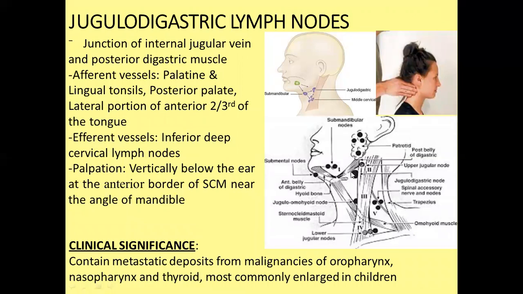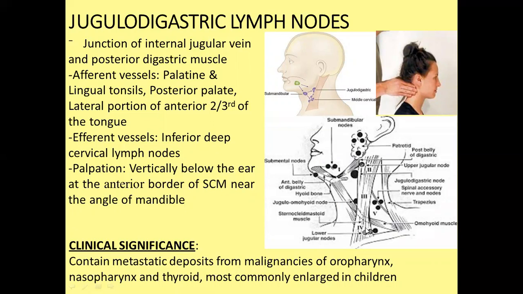Jugulo-digastric, hence the name, it is related to the internal jugular vein and the posterior belly of the digastric muscle. There is a junction where it is situated, so the name is jugulo-digastric lymph node. And you can see it is related to the anterior border of the sternocleidomastoid muscle or just deep to the muscle, that is jugulo-digastric. So that receives lymphatic drainage from the palatine and lingual tonsil, posterior palate and lateral portion of the anterior two-thirds of the tongue. And that drains into the